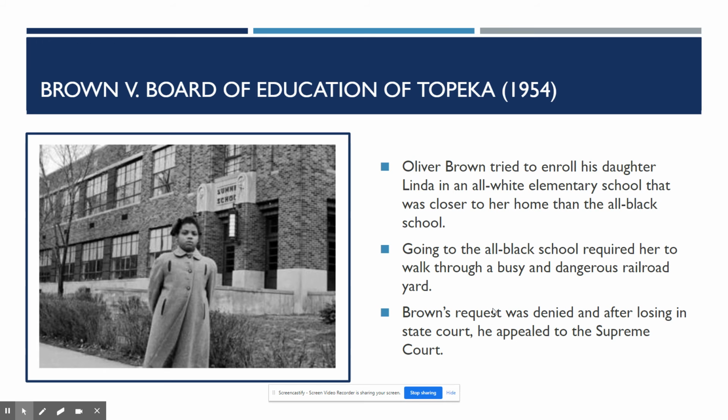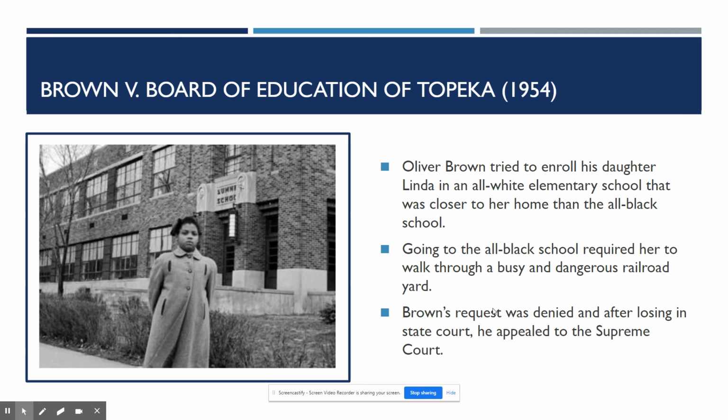So this starts when Oliver Brown is going to try to enroll his daughter Linda, who is a third grader, in an all-white elementary school that was closer to her home than the all-black school that she was forced to go to. So because she wasn't able to go to that all-white elementary school that was close to her home, she is going to have to walk through a busy and dangerous rail yard. Okay, so she's having to walk several blocks to an all-black school instead of going to the closer white school. So this is very unsafe for an 8 or 9-year-old child to have to walk to school this way.